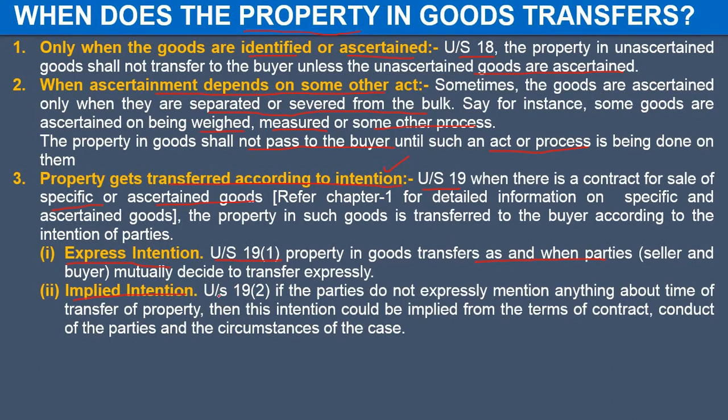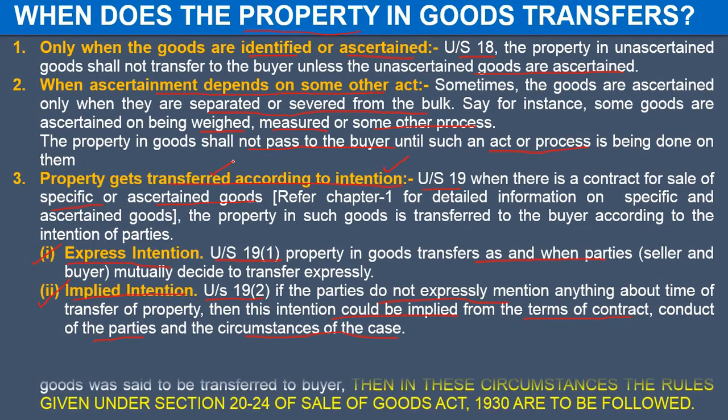While the implied intention has been defined under Section 19 subsection 2, which states that sometimes the parties do not expressly mention the transfer of property, but this intention can be implied from the terms of the contract, from the conduct of the parties, or from the circumstances of each case. So this intention can be expressed, this intention can be implied. According to the intention, the property will transfer from the seller to the buyer.